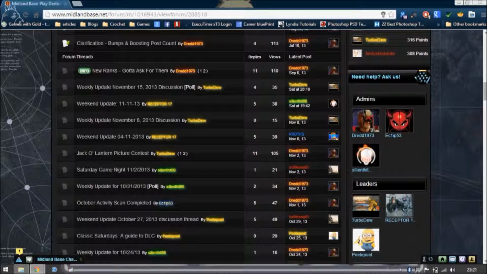Also, every month Eclipse does an activity scan, which is to make sure you made your 8 posts that you need to not go MIA. These are great to check, maybe your friend went MIA and you're like, hey, did you know you didn't post eight posts this month? So read them. It's also good to keep updated with maybe one of the new guys. They went MIA last month. They didn't make 8 posts this month, and now they're deleted from the group.